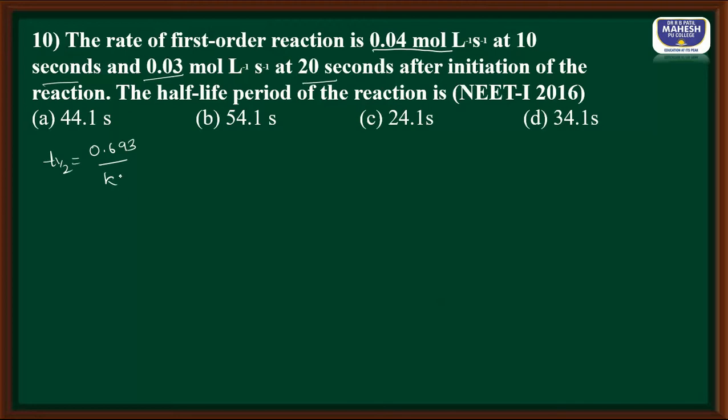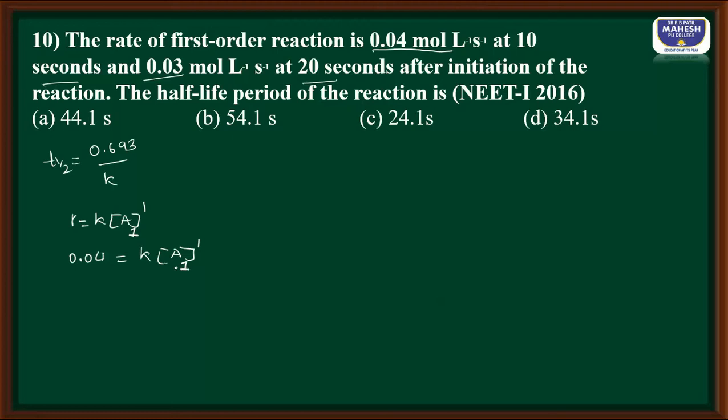To calculate it we require the K value, students. By using the remaining data given in the question, let us try to find the K value. They gave rate is equal to K into molar concentration A to the power 1, I write for first order. So rate they gave, 0.04 is equal to K, we don't know, into molar concentration A. Let me call this A1, the first value.